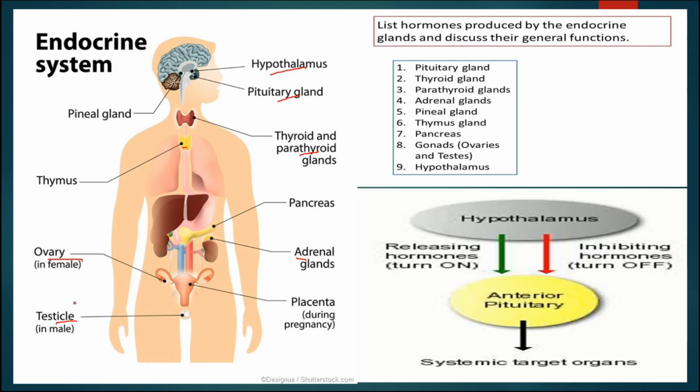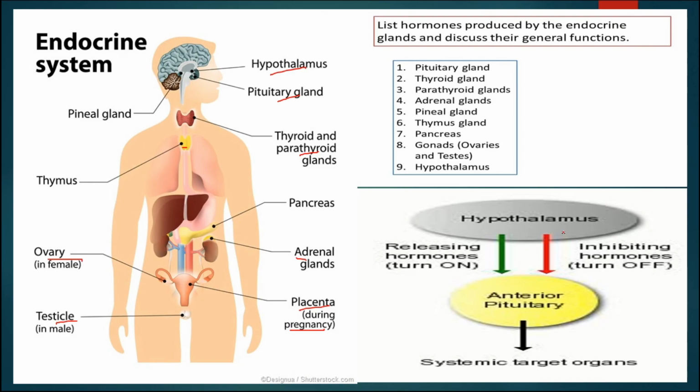These are known as gonads. These are also endocrine glands, and the placenta during the pregnancy time. So, these are some endocrine glands which are part of the endocrine system.